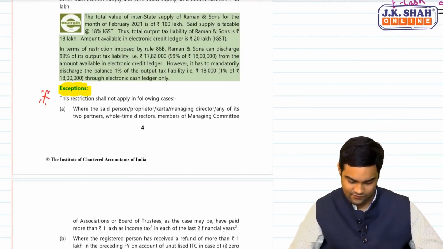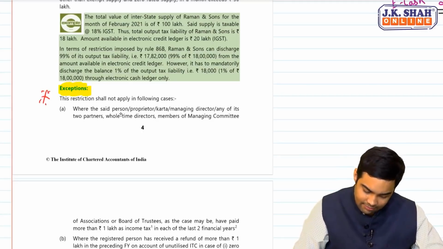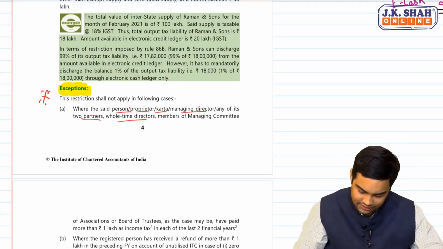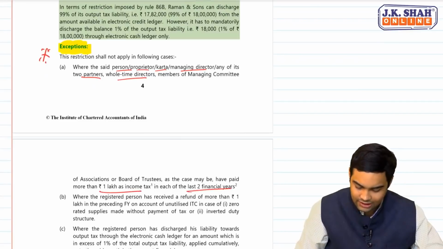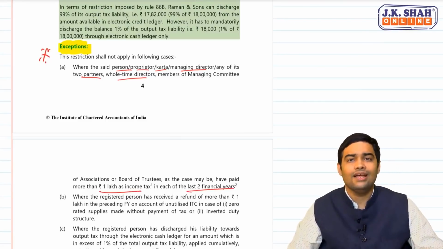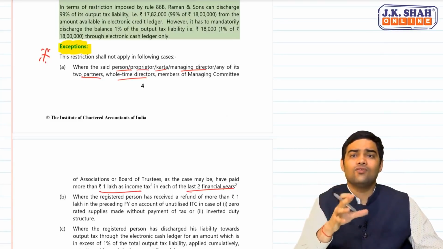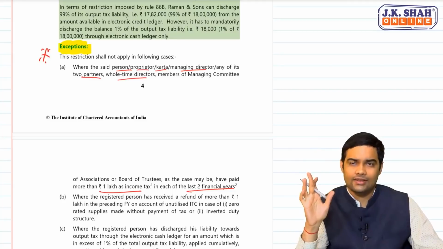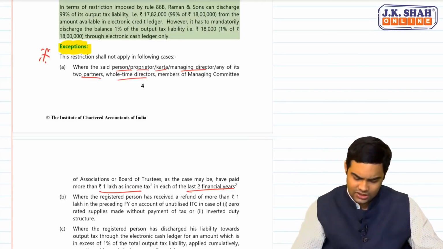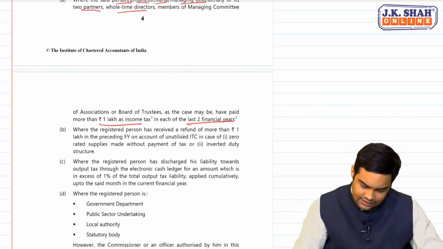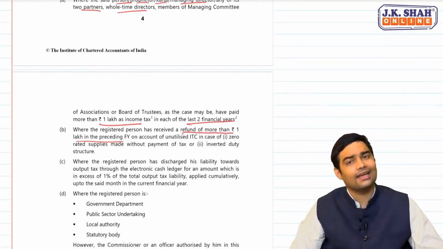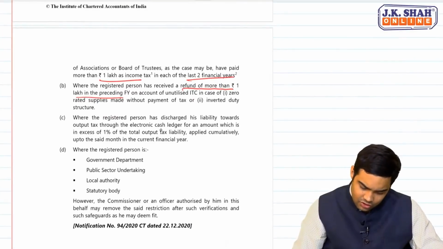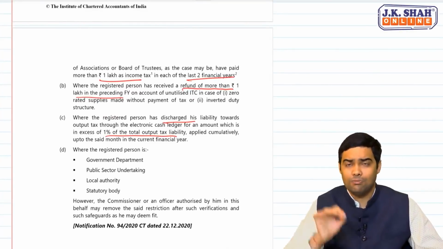Let's see. First one, where the person, proprietor, karta, managing director or two partners, whole time directors have paid more than 1 lakh of income tax in last 2 financial years. There's a point that the time limit for filing return should have been expired, based on that you have to check. But this much is sufficient, last 2 financial years. And then he has claimed refund of more than 1 lakh in preceding financial year. Third, cumulatively he has discharged 1% up to the said month.